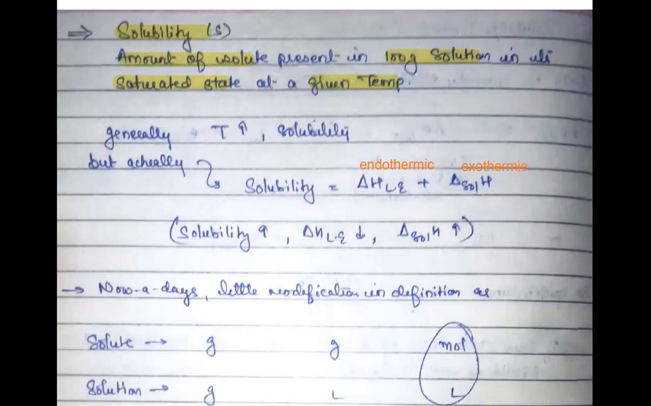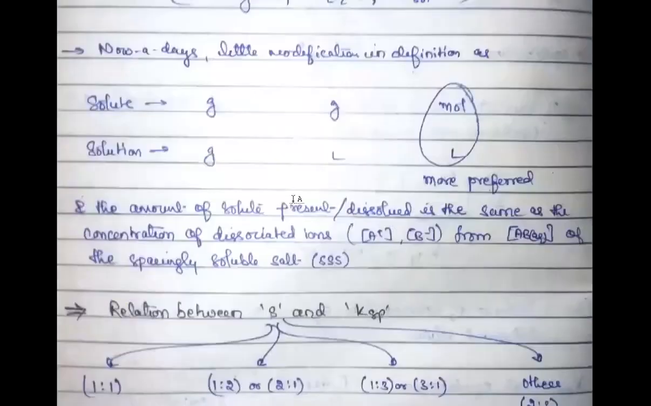So we saw that solubility is the amount of solute present in 100 gram of solution in a saturated state at a given temperature. But with the period of time, people have changed the definition according to their convenience. So now instead of taking both the solute and solution in gram and gram, there is another way where you can take solute in grams and solution in liter, or you can take solute in mole and solution in liter. So generally we use grams per liter or moles per liter.